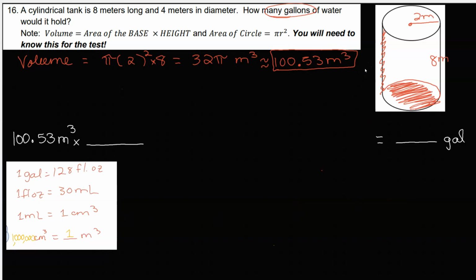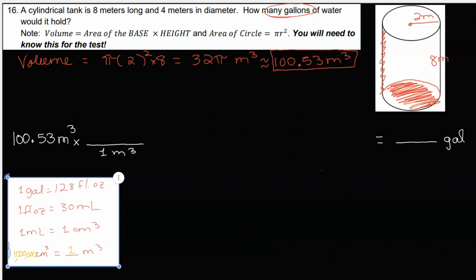So we would say in this problem, 1 meter cubed on the denominator, because we want to cancel the meter cubed out, is 1 million centimeters cubed.